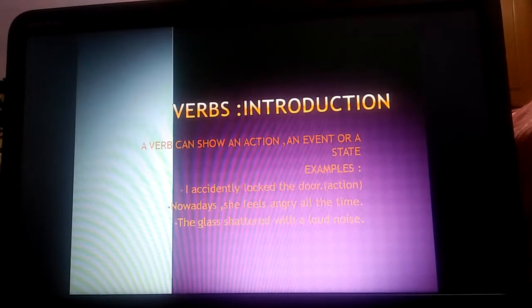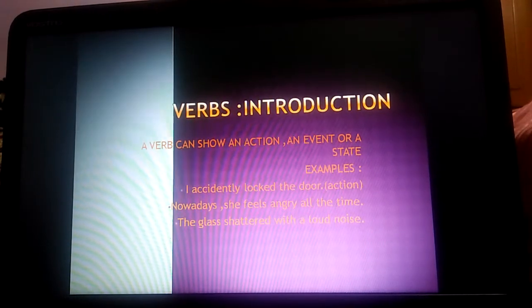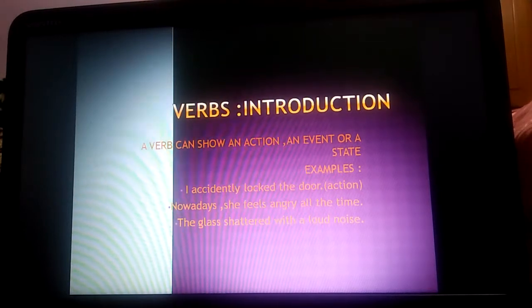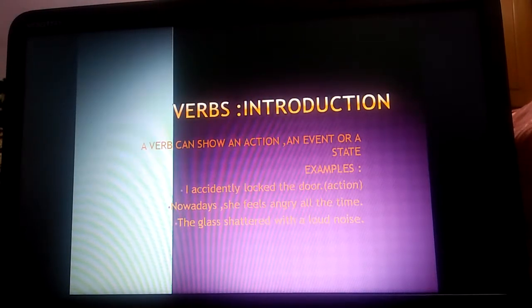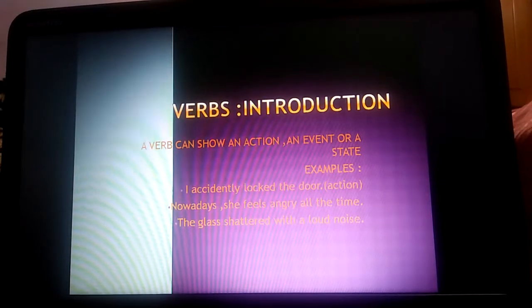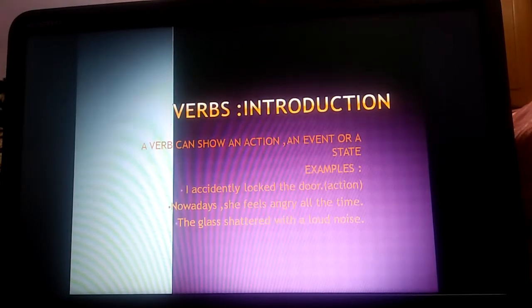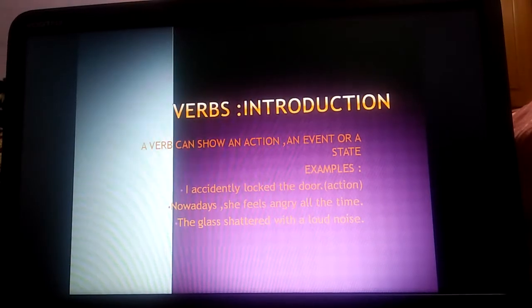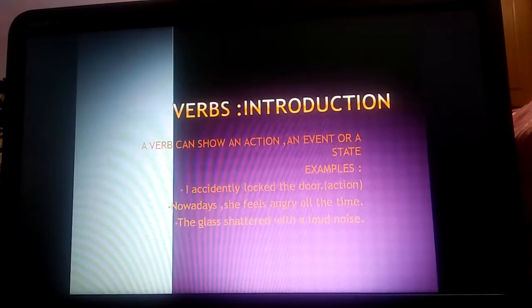Today we are dealing with the new chapter, that is verbs. It is not really a new chapter, because you already know what verbs are. All the words which show actions or denote actions are known as verbs. So what is a verb? A verb can show an action, an event or a state. You can see this through the examples.